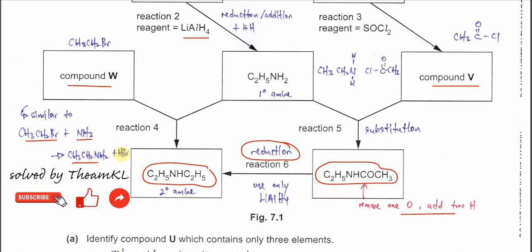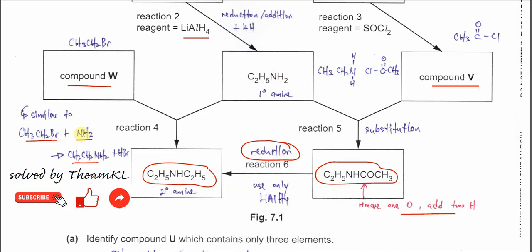So this one with HBr. So again, when we use bromoethane with ammonia, it can form this primary amine with HBr. If this bromoethane reacts with this primary amine, the reaction is very similar. One of the hydrogens here will change to the ethyl group.